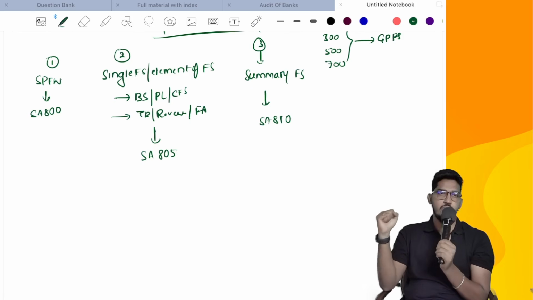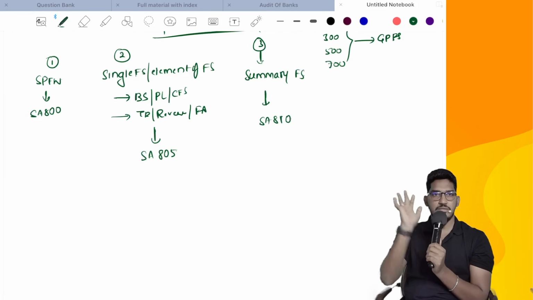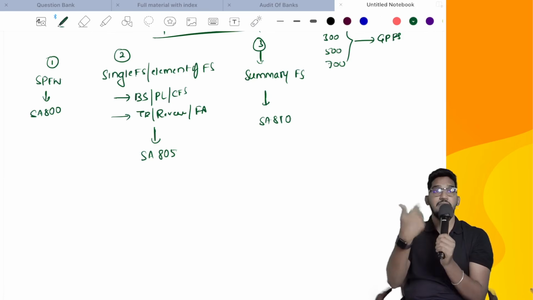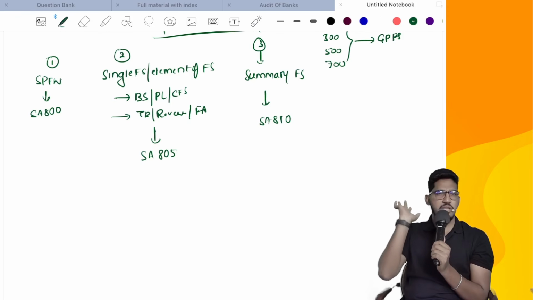Since we are very solid in our foundational concepts in the Standards on Auditing, we can complete this chapter like anything. Only the reporting part will be difficult. Only the reporting thing, not difficult also. The reporting part, we have to learn anew. Reporting requirements will change. Apart from that, everything will be the same.